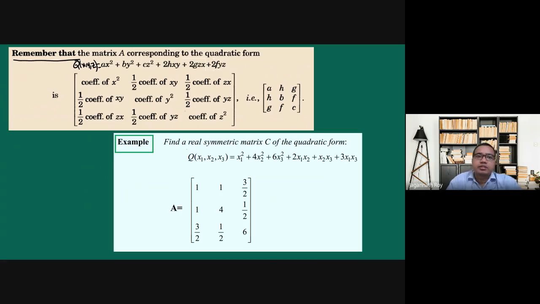Suppose a quadratic form u of x, y, z is given as ax square plus by square plus cz square plus 2h xy plus 2g zx plus 2f yz. If the quadratic form is given this way, then we find the coefficient matrix A, which will be called the coefficient matrix of this quadratic form.